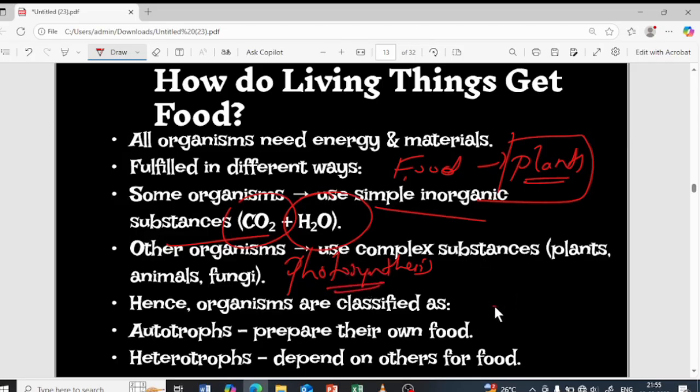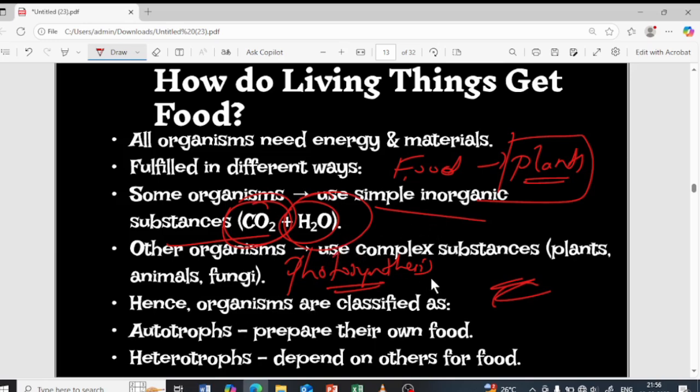I will explain that later. Basically, with the help of carbon dioxide as well as water, they prepare their own food, which is the glucose or the carbohydrate. What about the other organisms other than plants? They use these plants' complex substances, feed on these plants, and get the energy from them.